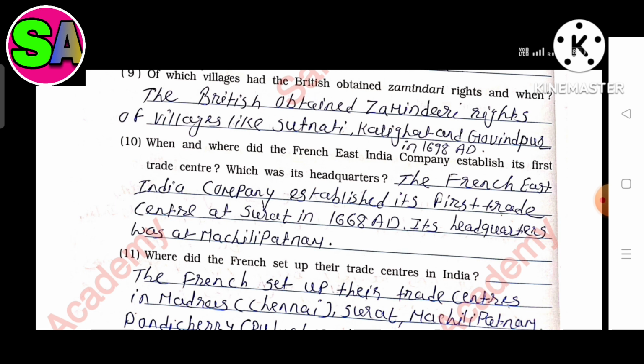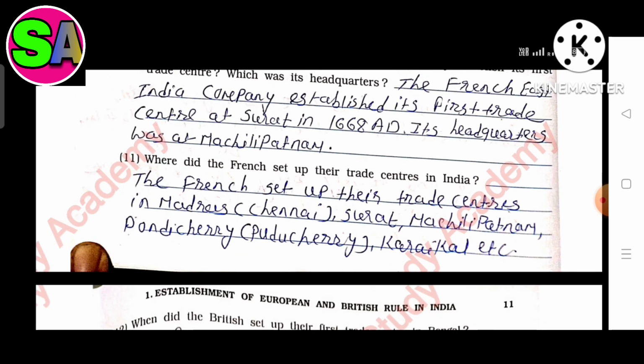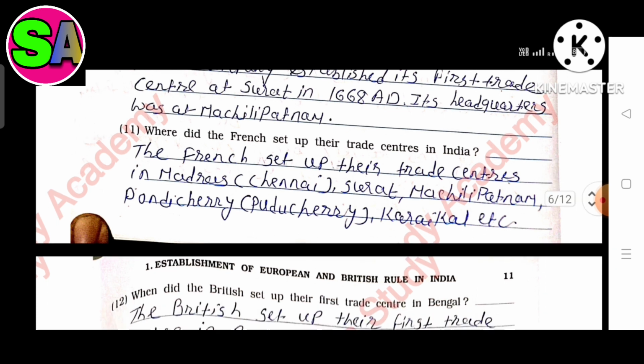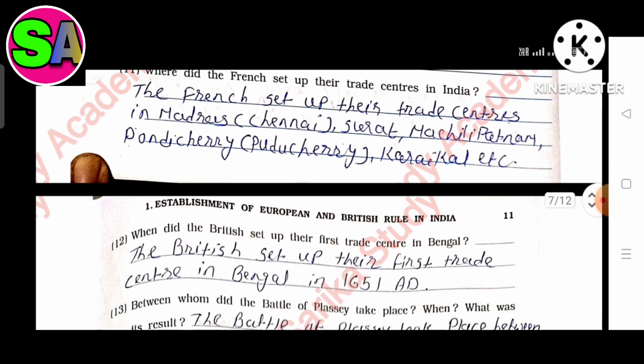The answer is the French East India Company established its first trade center at Surat in 1668 AD. Its headquarters was at Machilipatnam. Question 11. Where did the French set up their trade centers in India? The answer is the French set up their trade centers in Madras, Surat, Machilipatnam, Pondicherry, Karaikal, etc.